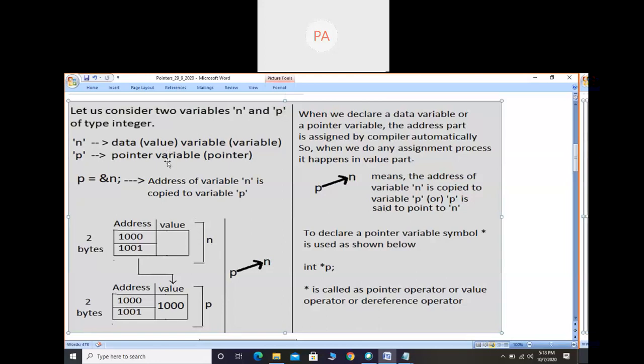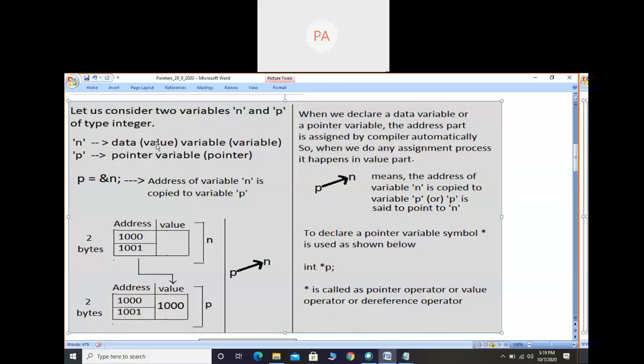These are the two types we have to define if we want to go with the pointers concept. Data variable is also called just variable, and pointer variable is also called just pointer. So whenever I say variable, understand it as a data variable, and if I say pointer, it is a pointer variable.